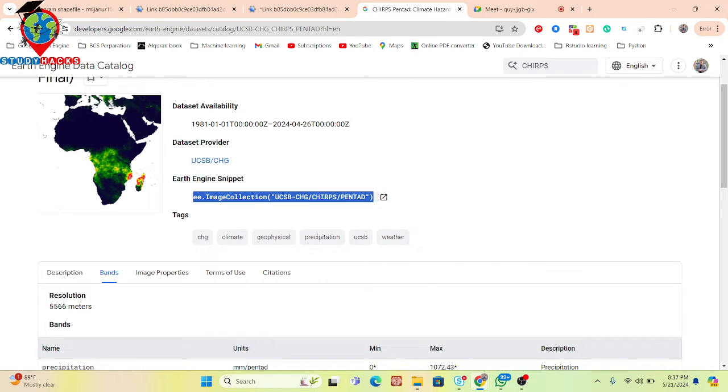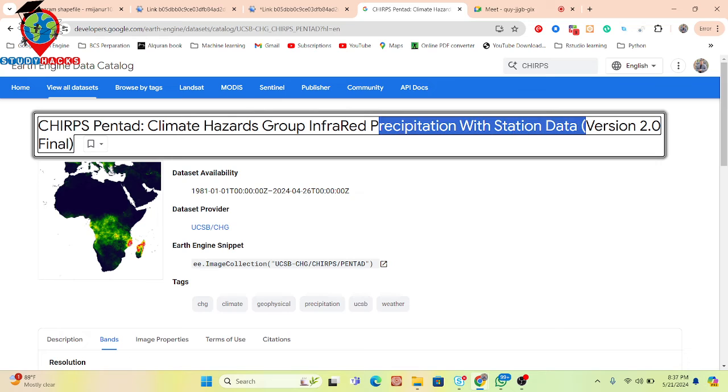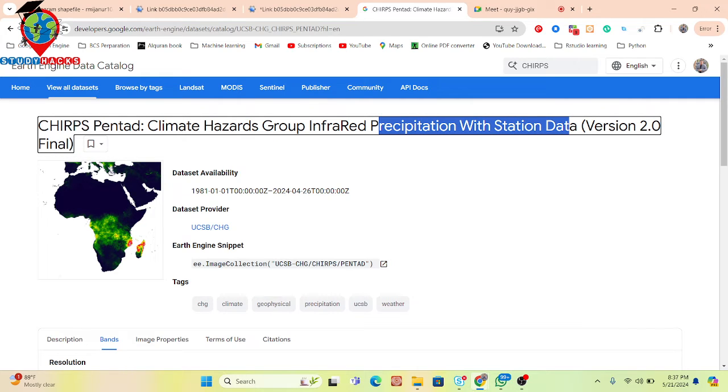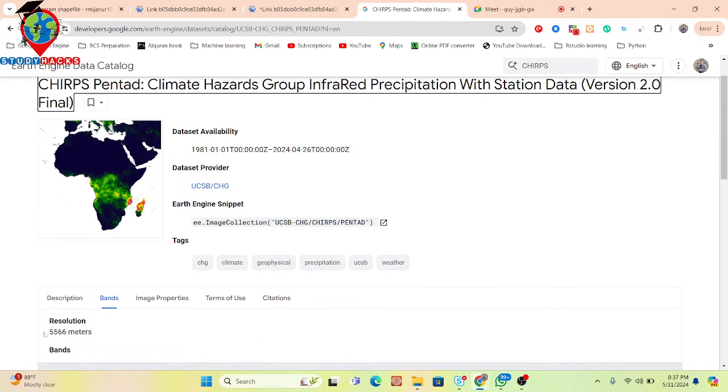Sir, is this the most accurate one? Which one, that rainfall data? Yeah. CHIRPS is also okay, no problem. CHIRPS data combines satellite data with station data. But it works well for big study areas because the resolution is not so good. You can see it is 5566 meter resolution. So let's check, we try to use the dataset.